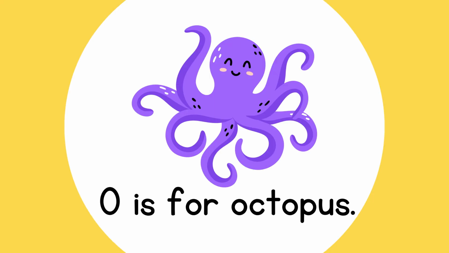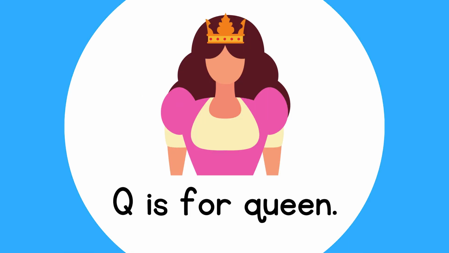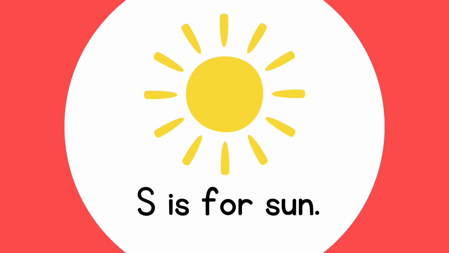O is for octopus. P is for pumpkin. Q is for queen. R is for rabbit. S is for sun.